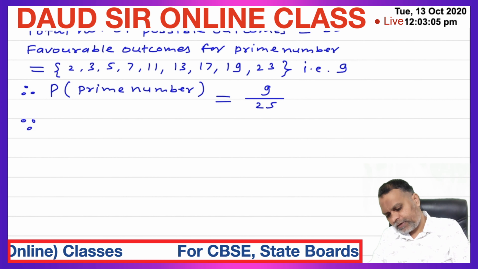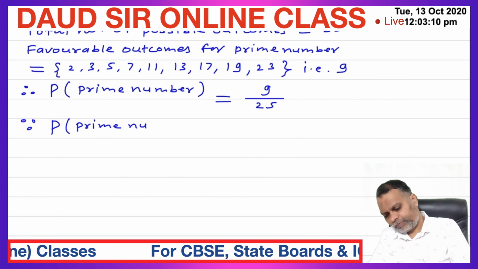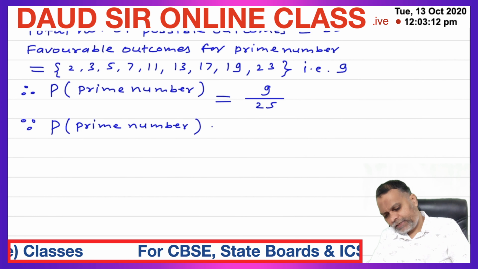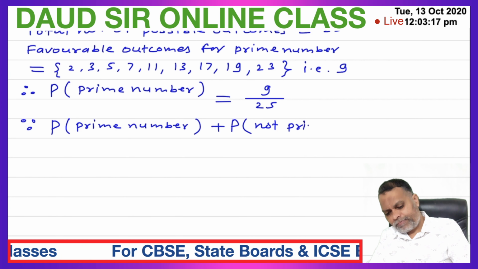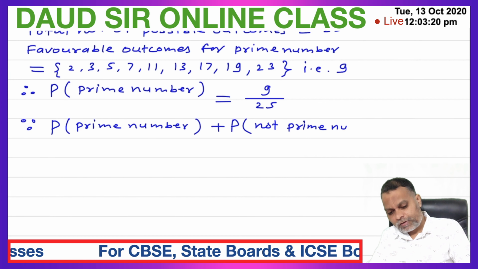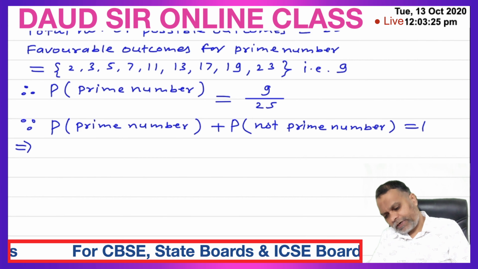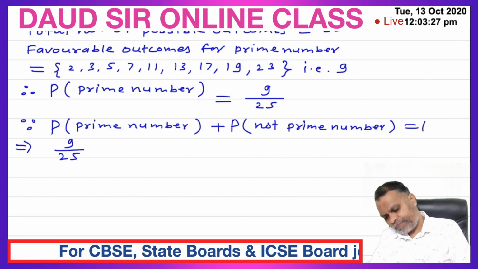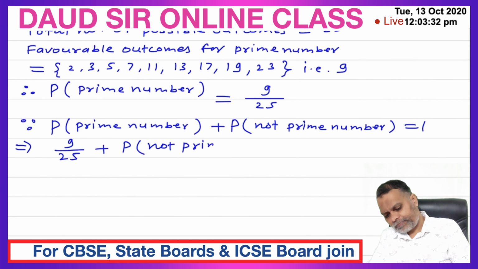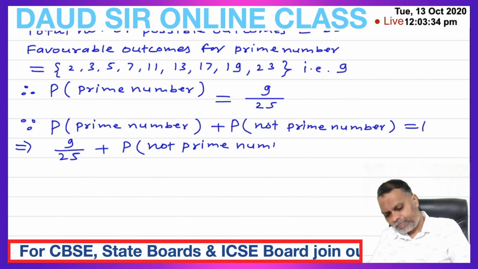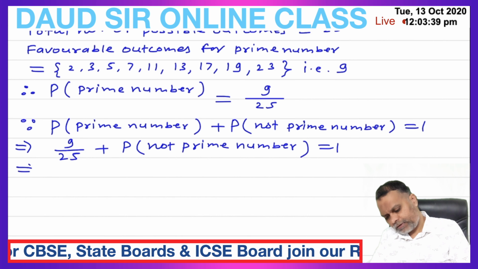So since probability of prime number plus probability of not prime number is equal to 1. Probability of prime number 9 upon 25 plus probability of not prime number is equal to 1. Shift this 9 upon 25 to the right side.